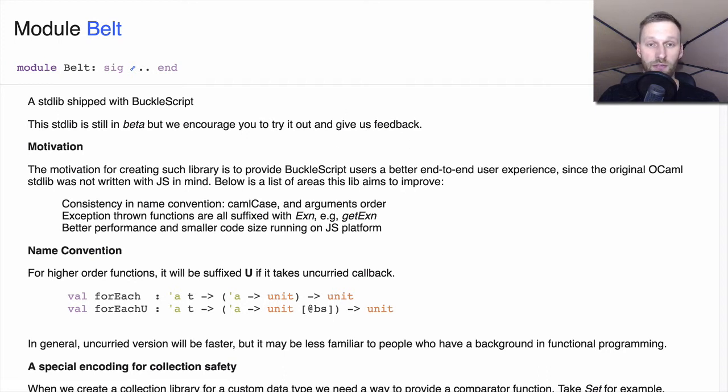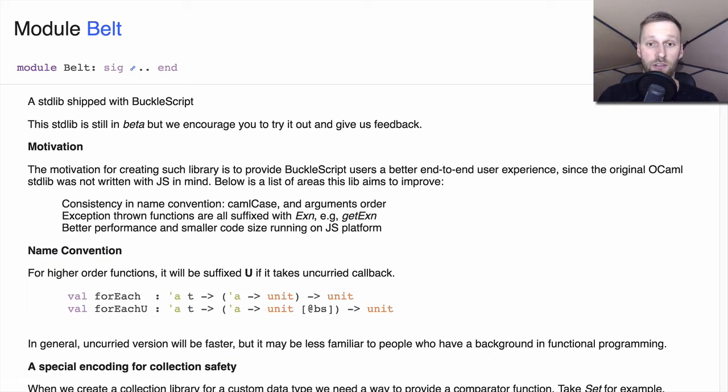All the predefined functions we used so far, such as functions from the list module, were part of the OCaml standard library. And you can think of Belt as an alternative to it. It contains many functions that can be found in the OCaml standard library as well. So, why use Belt instead of the standard library? Compared to OCaml standard library, Belt has better performance.